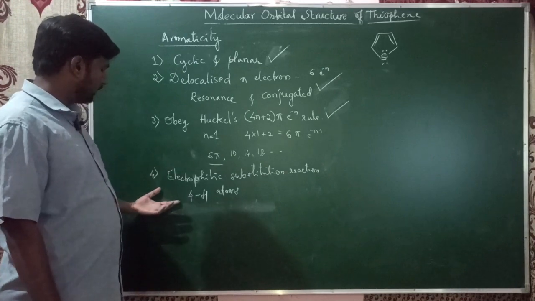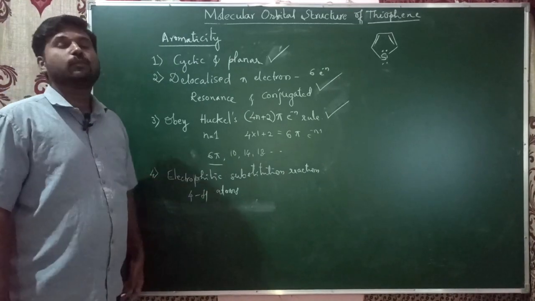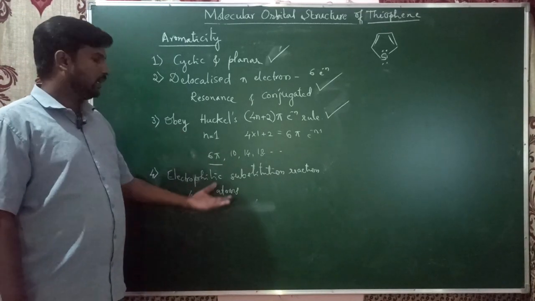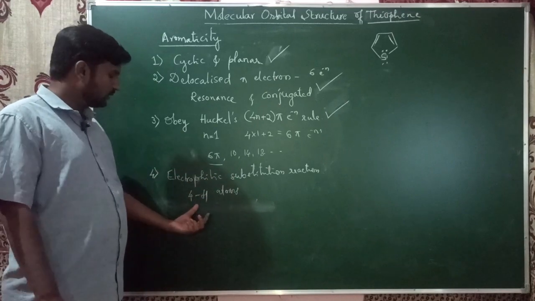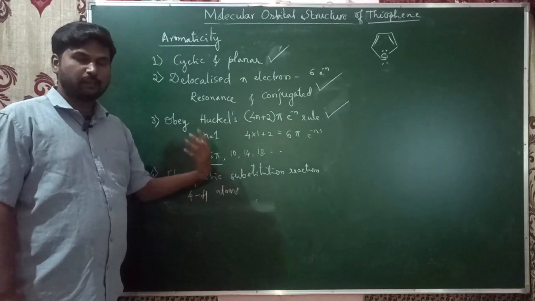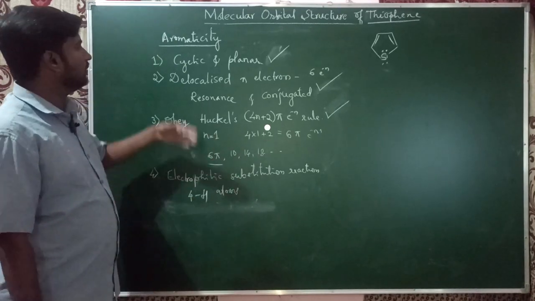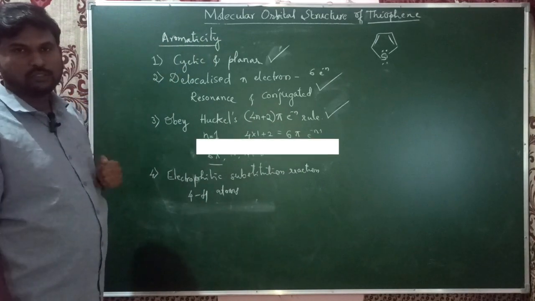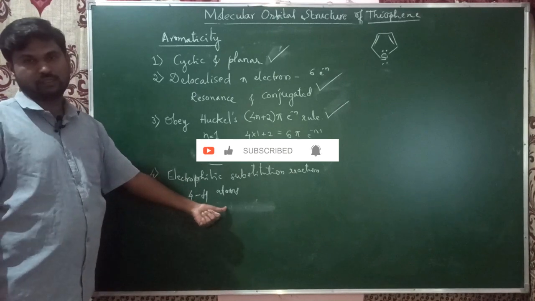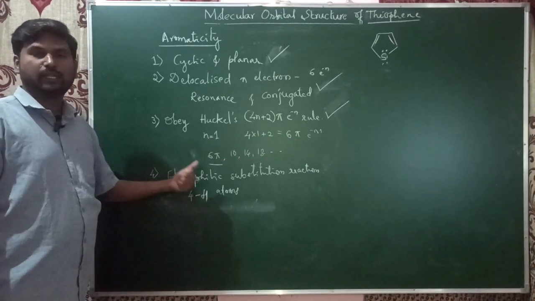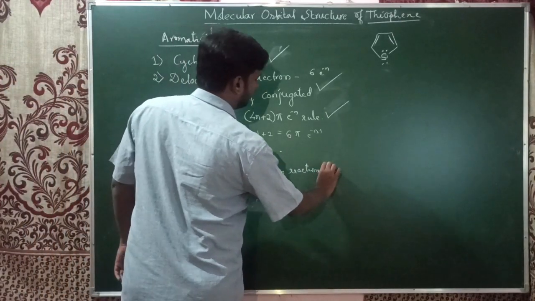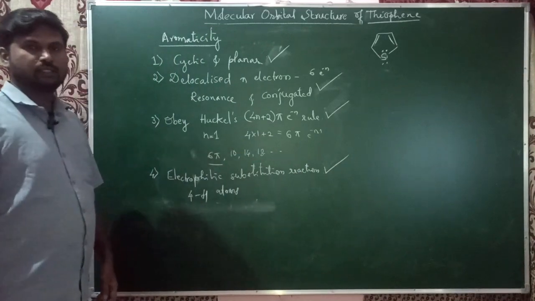When it comes to the last and final criteria, the compound must undergo electrophilic substitution reaction. For electrophilic substitution reactions, we need at least one hydrogen, because the hydrogen will be replaced by the incoming electrophile. In thiophene, the molecular formula is C4H4S, so there are 4 hydrogen atoms. These 4 hydrogens can be replaced by an electrophile, so it can undergo electrophilic substitution reactions.